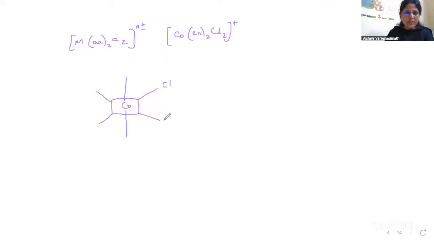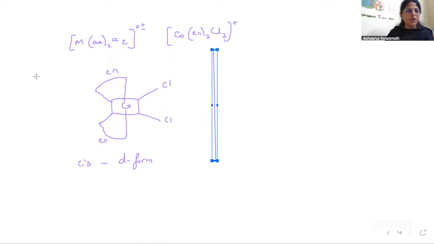So here I'll write Cl, here I'll write Cl. This will be taken by ethylene diamine and this will be taken by ethylene diamine. So this is the D form. And since they are in similar positions, you can say cis D form. Now place the mirror and write the mirror image for this. So what does the mirror image look like?